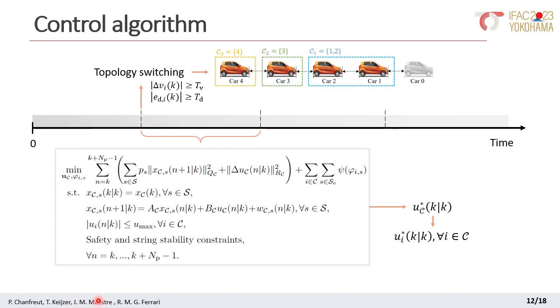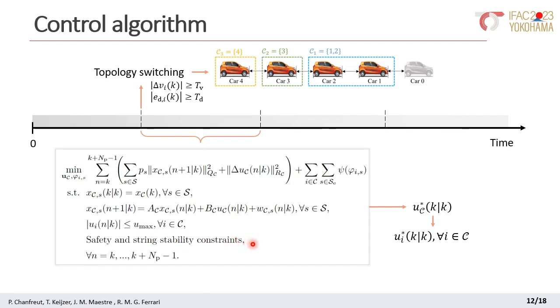At every time instance, all vehicles in each coalition solve a problem of this form. The slack variables and other variables that we defined before are aggregated in variable phi and penalized by this function c. Here we have the scenario-based prediction, the safety and string stability constraints, and the bounds on the inputs. Note that these safety and string stability constraints are formulated as we showed in the previous slide.